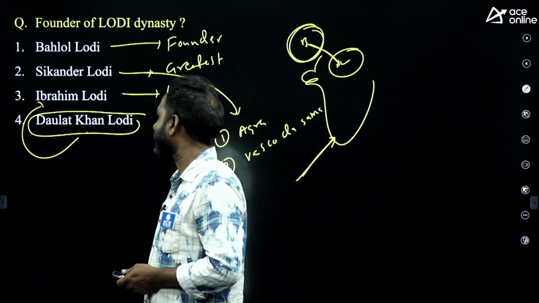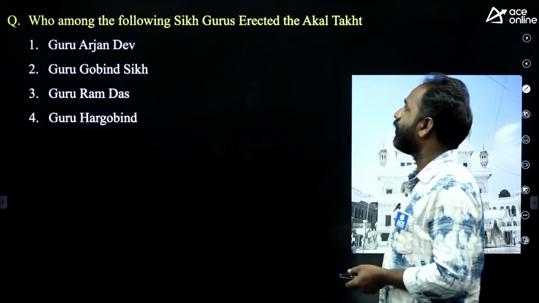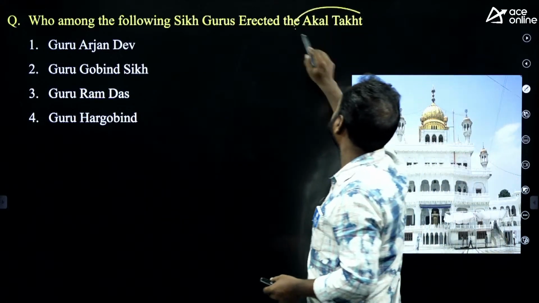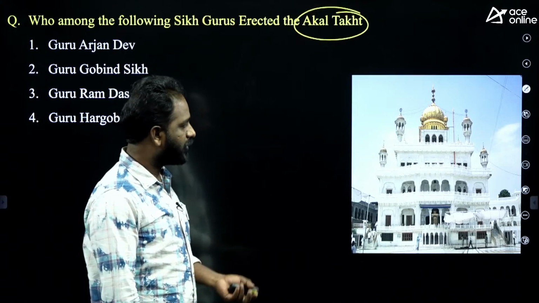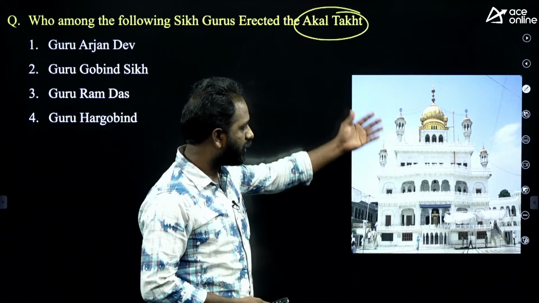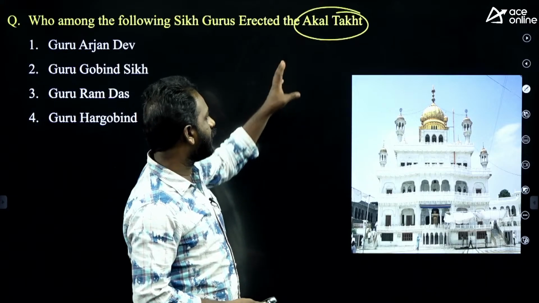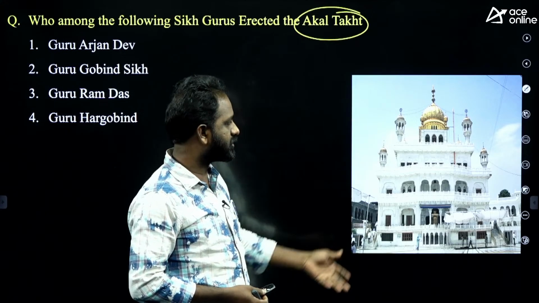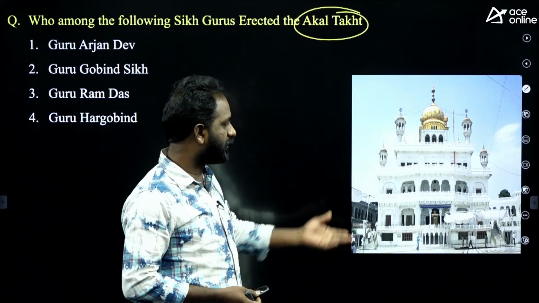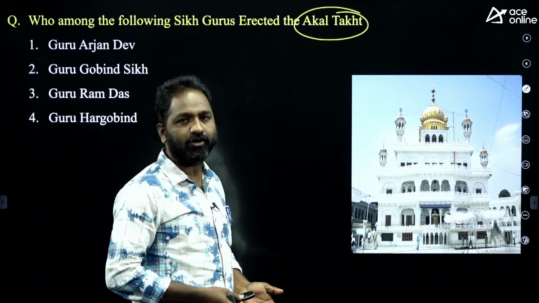Okay, Sikandar Lodi. Who among the following Sikh Gurus erected the Akal Takht? If you talk about the Golden Temple, near the Golden Temple you can see this building. It is nothing but called the Akal Takht. It is the highest religious place where you can take decisions. Earlier we called the army the Khalsa army.